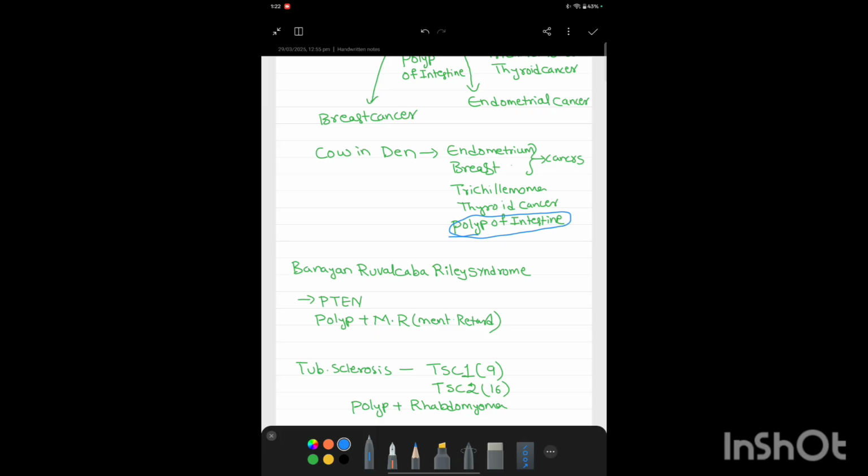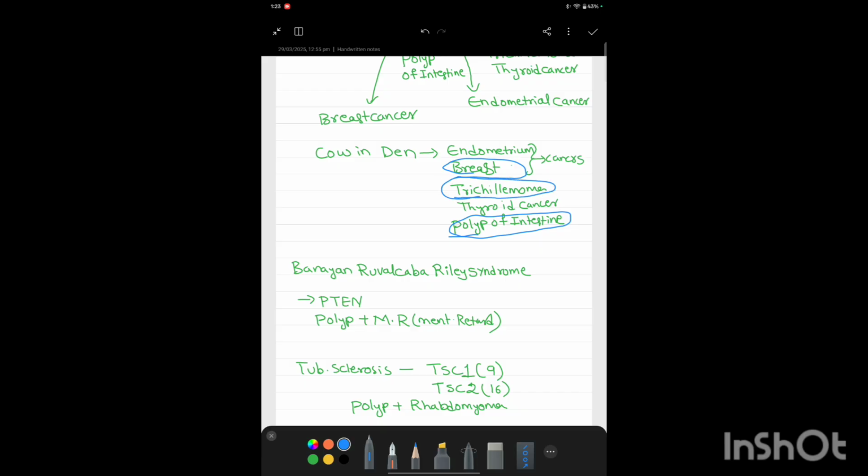So a cow in a den eating a lot because it doesn't have a partner, due to stress eating, has polyps in the intestine. Due to excess eating, it has excess milk production, so the breast in a cow is nothing but the udders of the cow from where the milk comes, right? So the breast of the cow will get cancer. Due to excess eating, the polyps in the intestine are seen, the breast will show cancer, and because of the cancer, immunity is decreased.